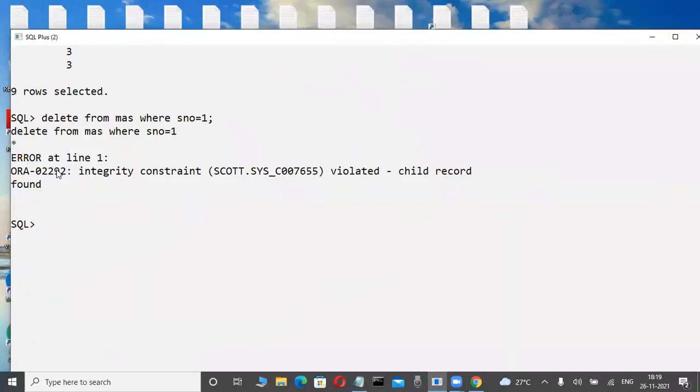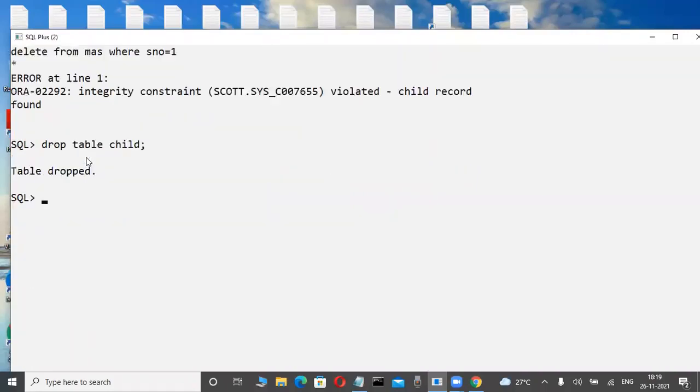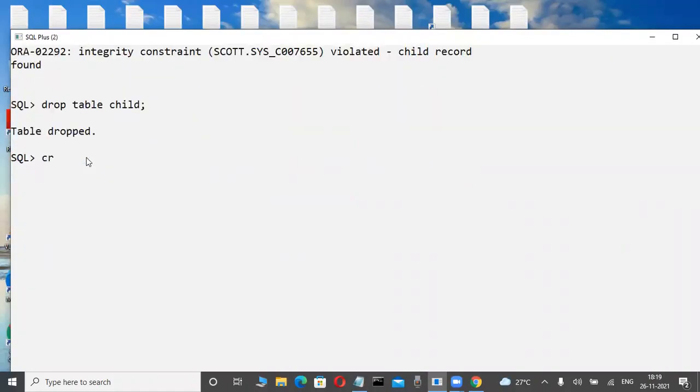I want to delete a master table record. That means first go to the child table records, delete them, then only the master table. I don't want it like this. Whenever we delete a master table record, I want the child table records to be deleted automatically. That means while creating the child table, I use on delete cascade. Observe here, one minute only. Now what is this practically? Slowly I'll tell you in the next classes, but observe it here, just for the idea.